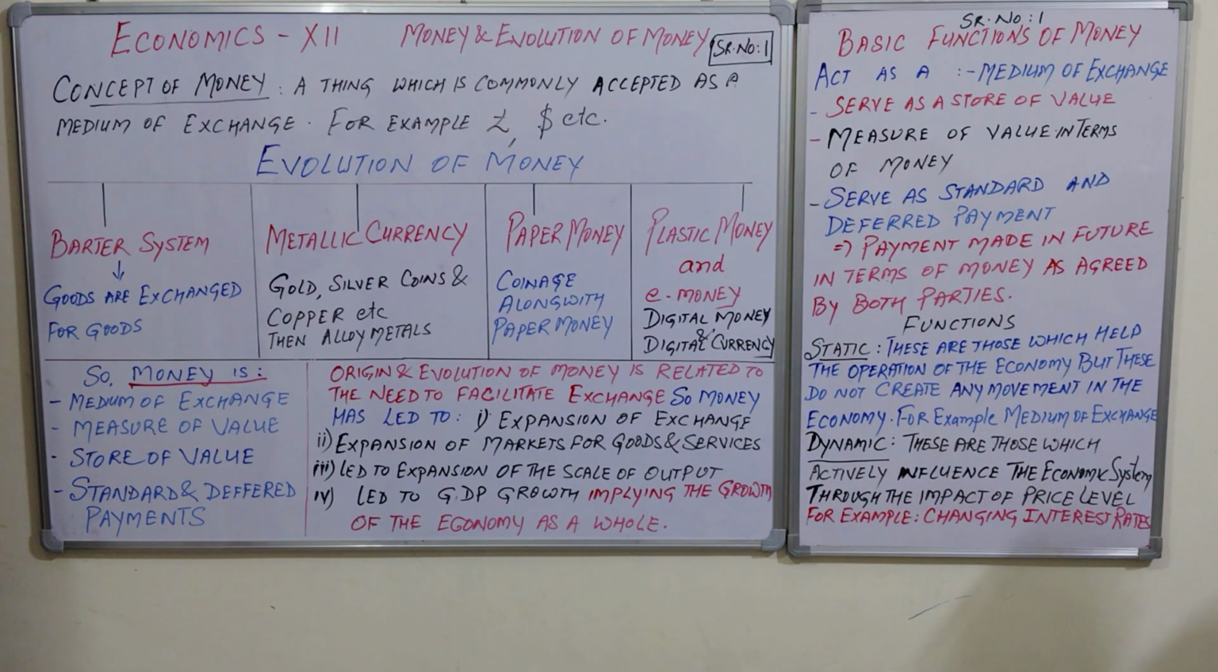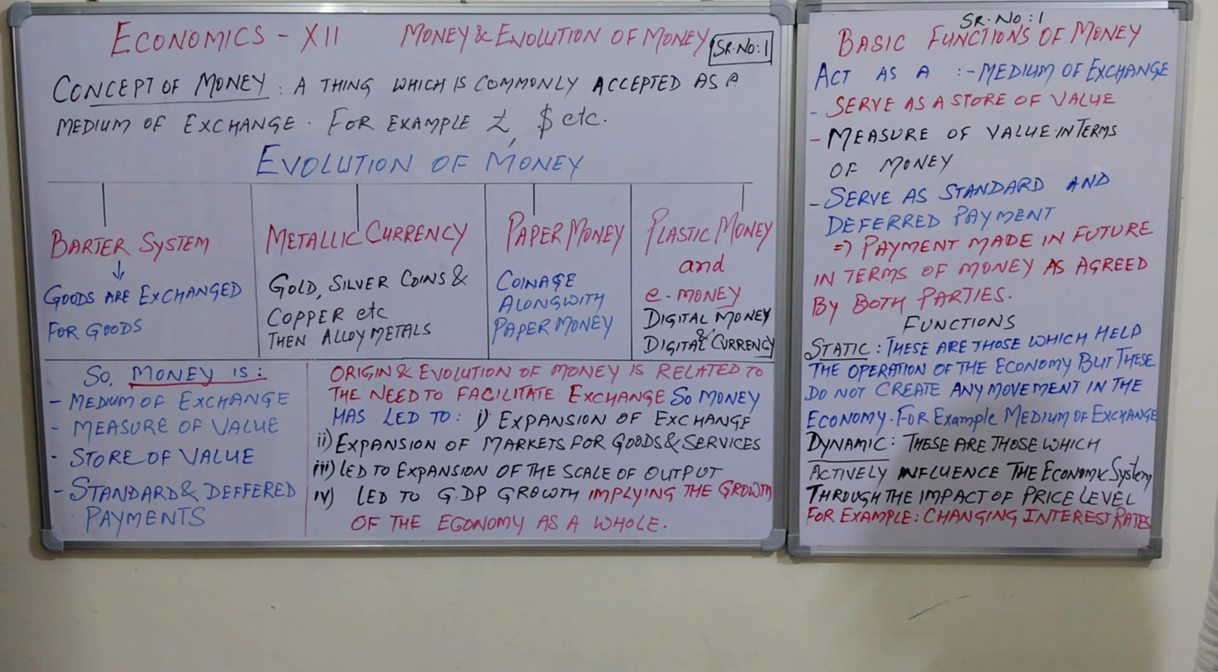What is this? Standard of deferred payment means payment made in future in terms of money as agreed by both the parties. Whatever agreement both parties made, suppose one party's goods are worth 1 lakh rupees, the other party's 1,50,000. So whatever the difference is, 50,000, that will be paid later on or at present, or any mode of payment. So these are the basic functions, and these are the static and dynamic.